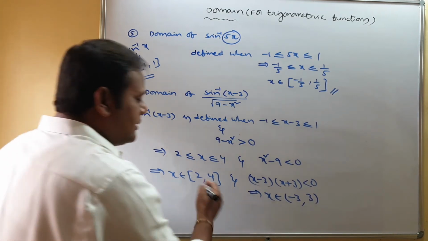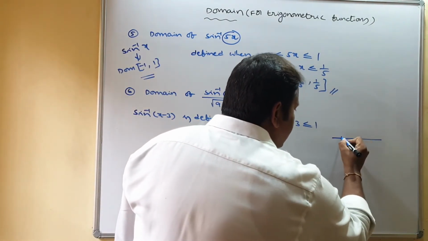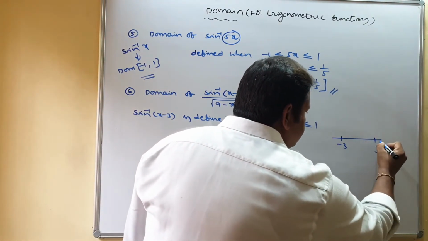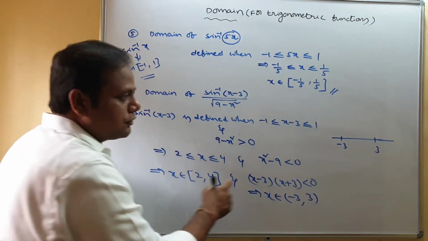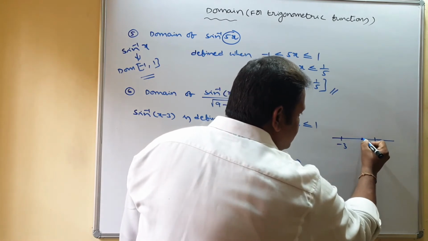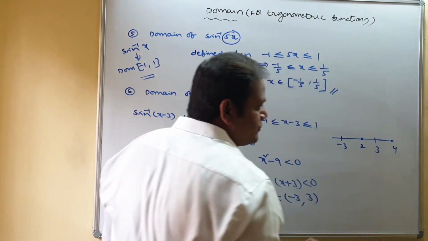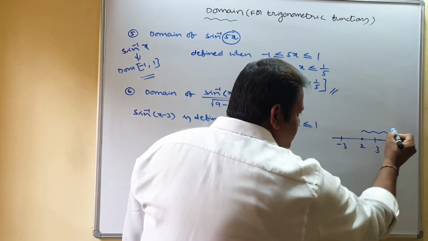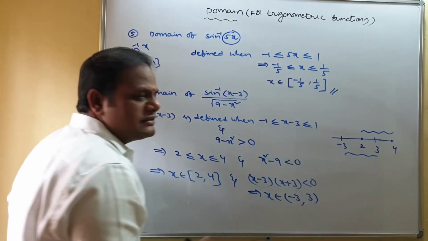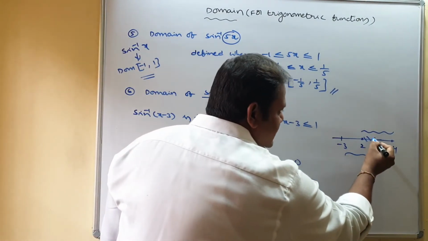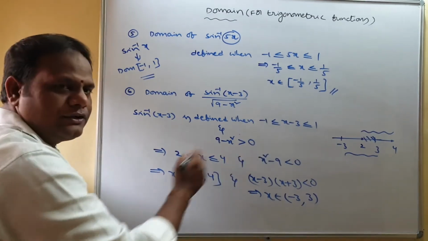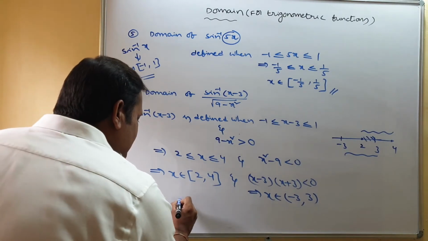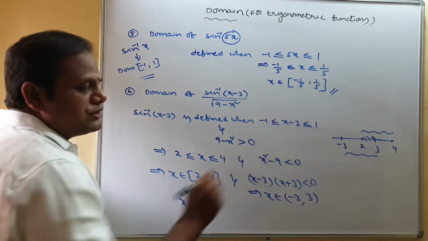Here we have minus 3 to 3, and at the same time we have 2 to 4. The common part is from 2 to 3. So the answer to this question is x belongs to 2 to 3.